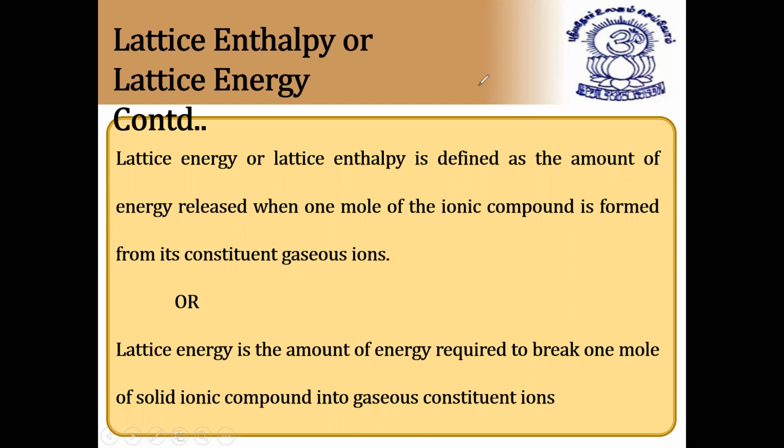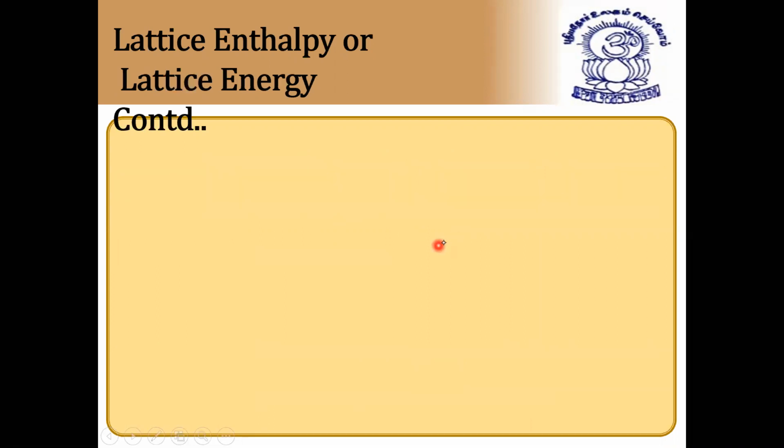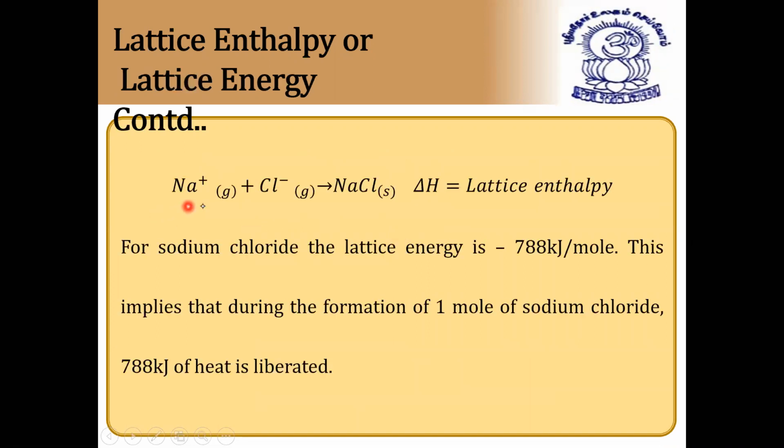Next we have the amount of energy released when 1 mole of the ionic compound is formed from its constituent gaseous ions. This is called lattice enthalpy. For example, gaseous Na plus ion and gaseous Cl minus ion form solid sodium chloride.